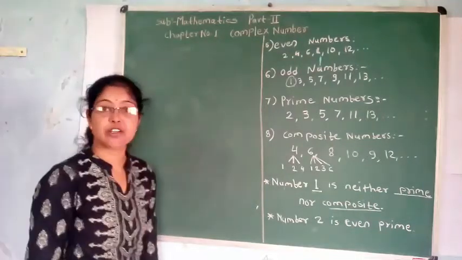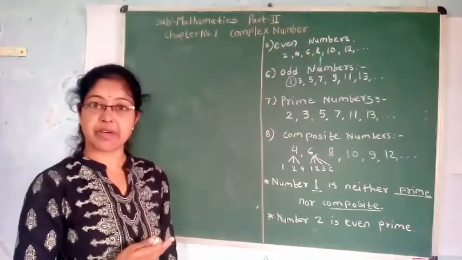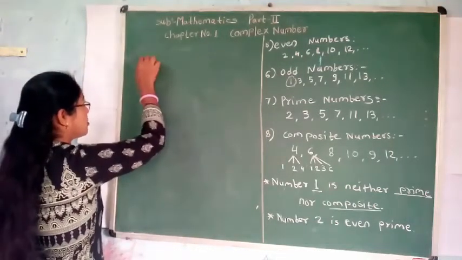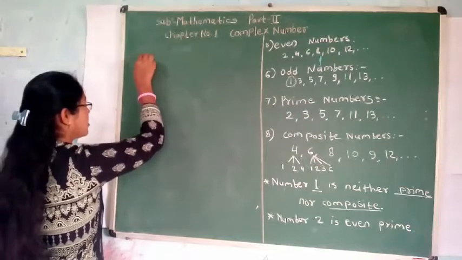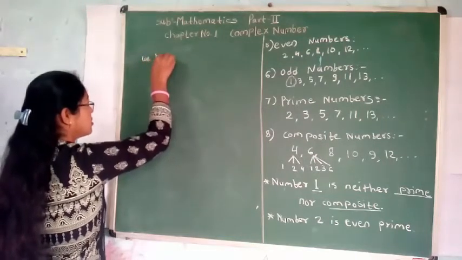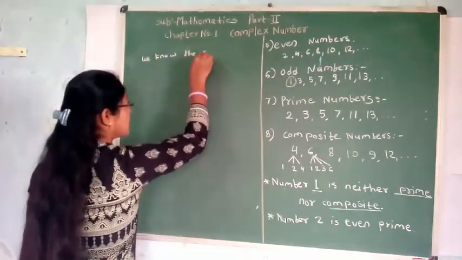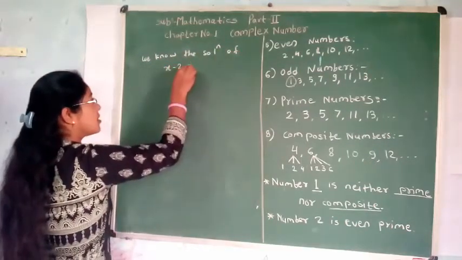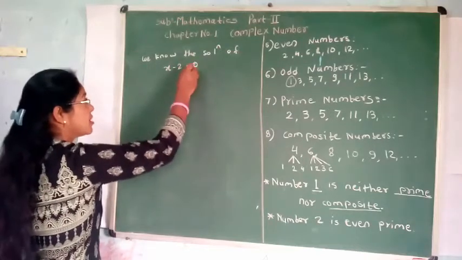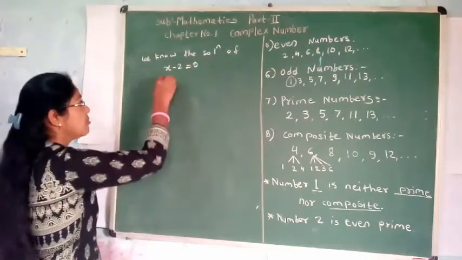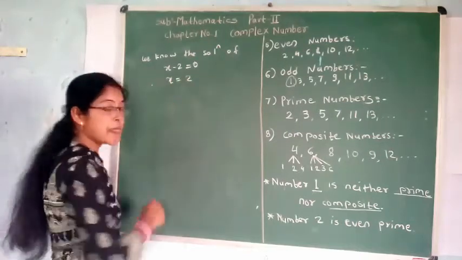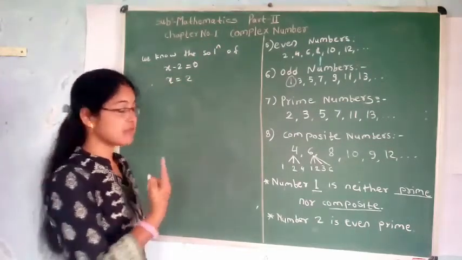Solution of linear and quadratic equations, which we have also seen in 10th. Solution of this equation: x minus 2 is equal to 0, means x is equal to 2. 2 is a natural number.